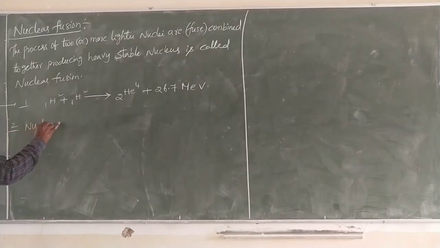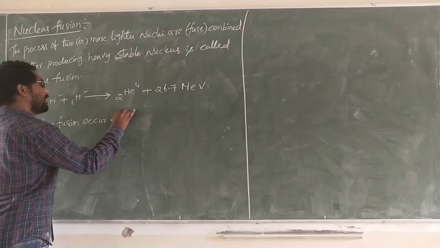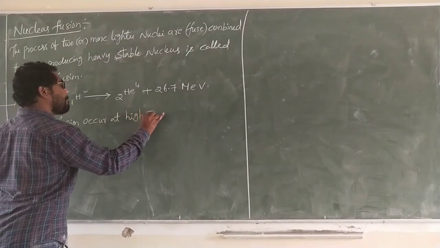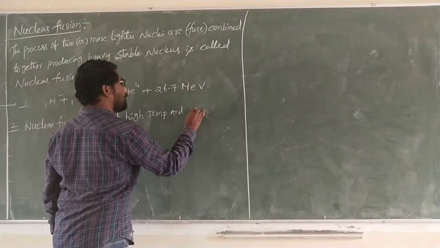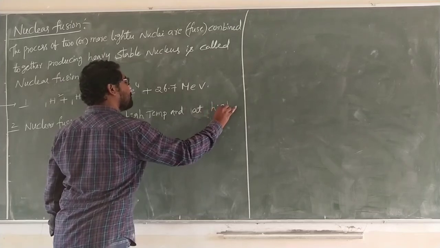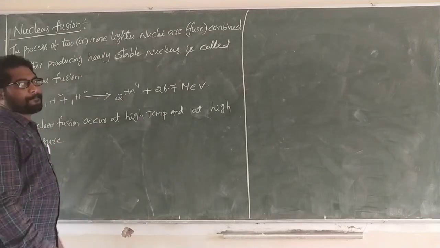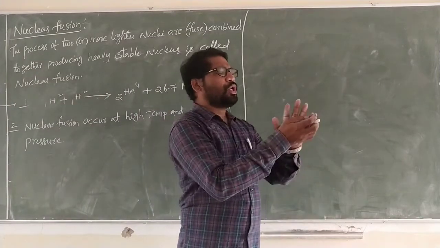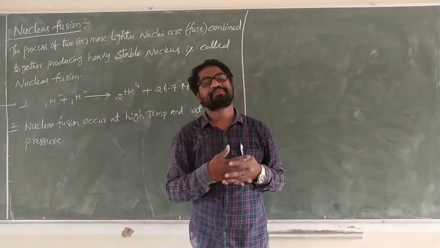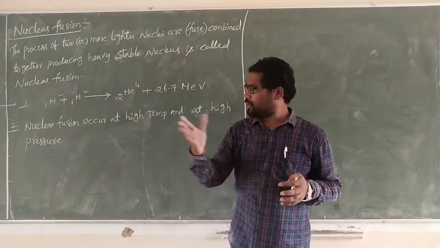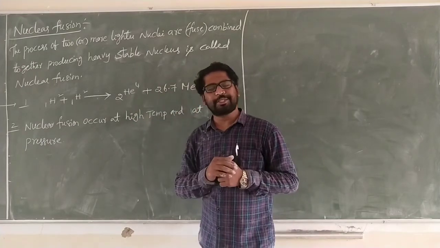Nuclear fusion occurs at high temperature and high pressure. In this one, two or more lighter nuclei are combined, fused, to produce a heavy stable nucleus and some amount of energy.